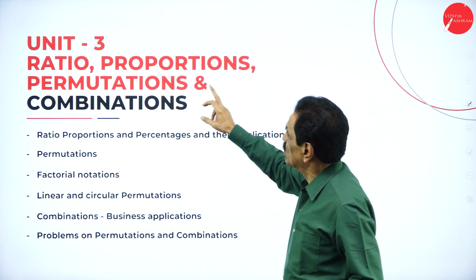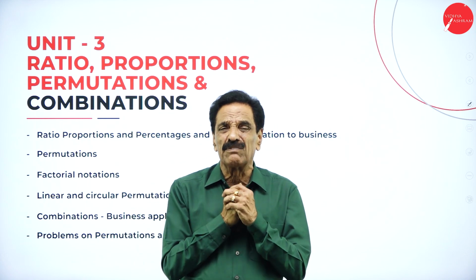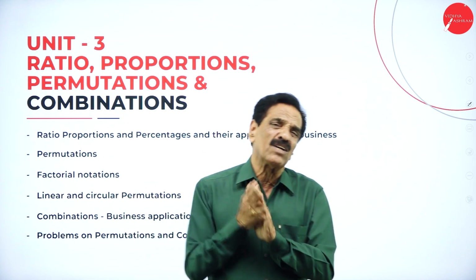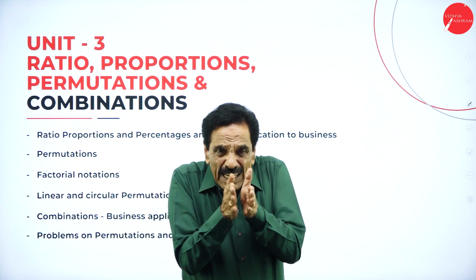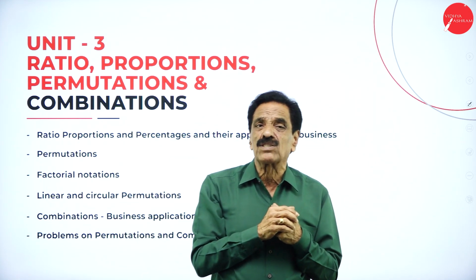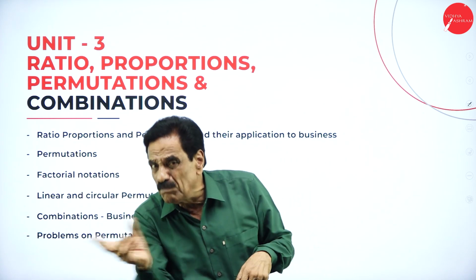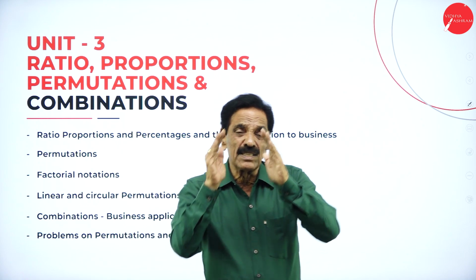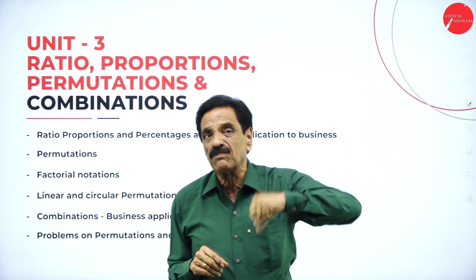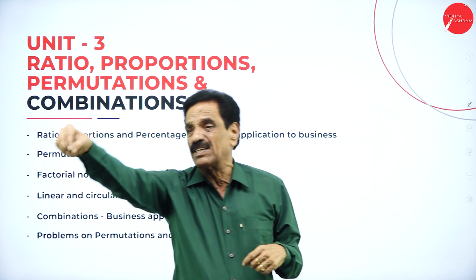Then we have permutation and combination. It's one of the most important topics we come across here. Permutation and combination is key. What is actually permutation? Taking only some of the items and making the arrangement is called permutation. Taking all the items and making the arrangement is called combination, we say. Taking some of the items and making the row is called permutation. For example, for a photo, we won't take everyone into consideration. Some of the items we take into consideration.